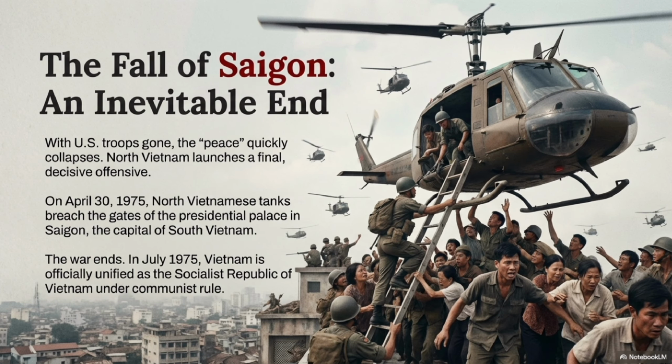In April 1975, North Vietnamese forces launched a final offensive. Tanks rolled into Saigon, the capital of South Vietnam. Desperate evacuations followed, with helicopters lifting people from rooftops. The war officially ended, and Vietnam was unified under communist rule as the Socialist Republic of Vietnam.